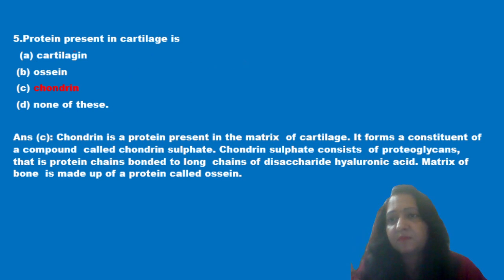Next question is, protein present in cartilage is: cartilagen, oecin, chondrin and none of these. Now we know that chondrin is a protein which is present in the matrix of cartilage. It forms a compound which is known as chondrin sulfate, and this chondrin sulfate consists of proteoglycans, protein chains and disaccharide hyaluronic acid. So option C is the correct answer, that is chondrin.